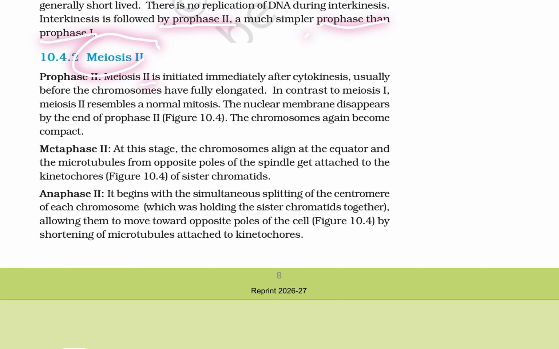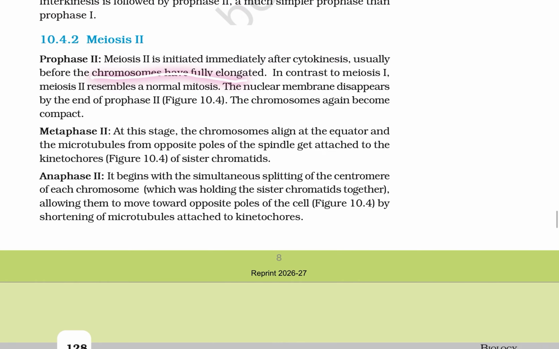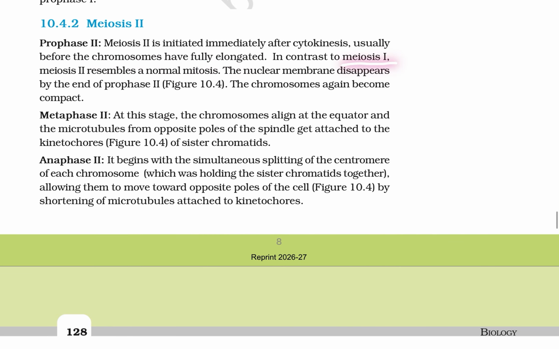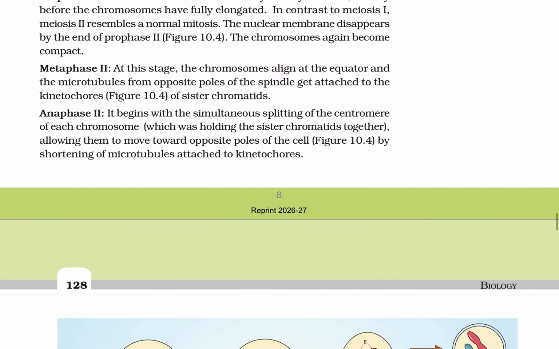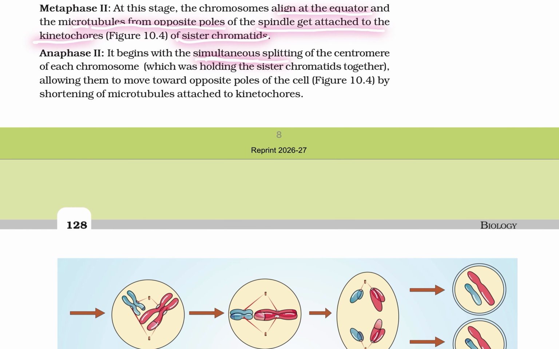Meiosis 2. Prophase 2 of meiosis 2 is initiated immediately after cytokinesis, followed by chromosomes becoming fully elongated. In contrast to meiosis 1, meiosis 2 resembles normal mitosis. The nuclear membrane disappears at the end of prophase 2 and the chromosomes again become compact. At this stage, chromosomes align at the equator, and microtubules from the opposite poles of the spindle get attached to the kinetochores of the sister chromatids.